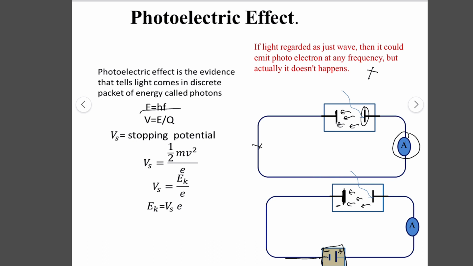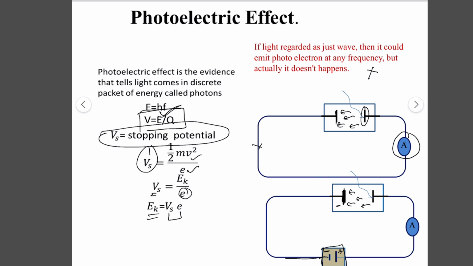This potential is known as the stopping potential. So we have V equal to E divided by Q, where E is the kinetic energy of the electrons and e is the charge of the electron. So Vs is equal to Ek, the kinetic energy of the electron, divided by e, and the kinetic energy of the electron is given by the stopping potential times the charge of the electron.